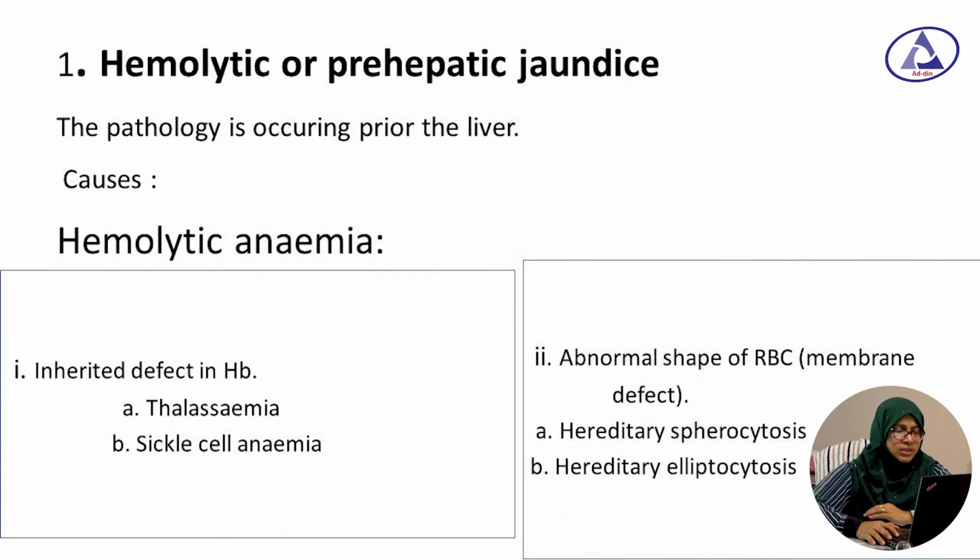So let's discuss hemolytic or prehepatic jaundice. The pathology is occurring prior to the liver, and the causes are usually inherent defect in hemoglobin or abnormal shape of the RBC membrane.